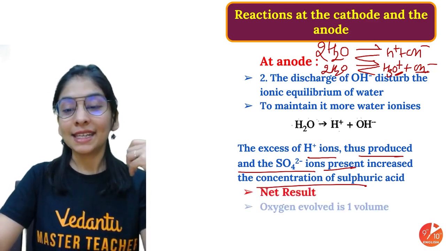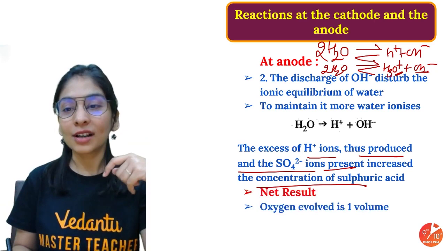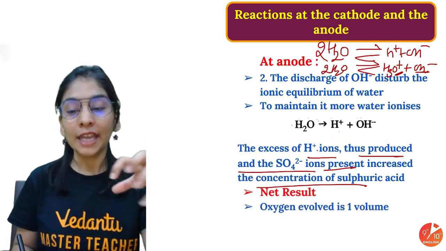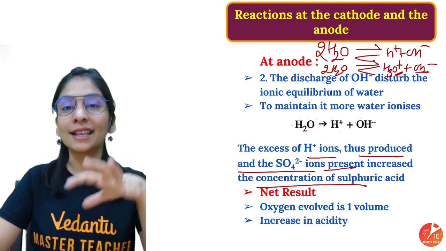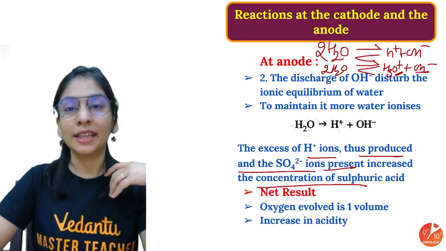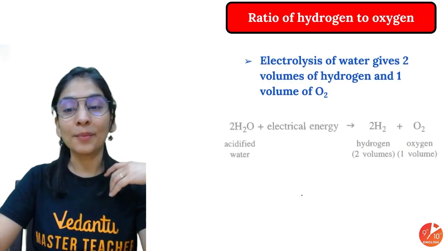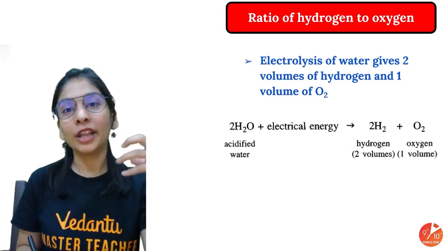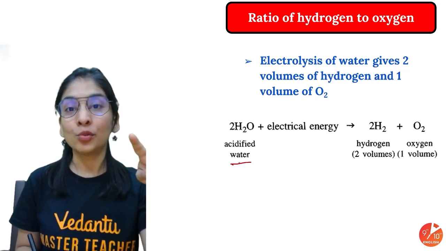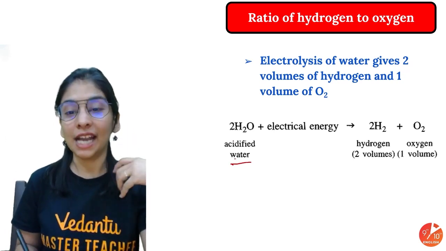The net result of this process is that oxygen is evolved at the anode, and apart from that there is an increase in the acidity of the solution. A strange part, but that's absolutely true. So I can tell you the overall reaction here: 2 molecules of water that we have taken, 2 molecules are needed to balance the reaction as well.